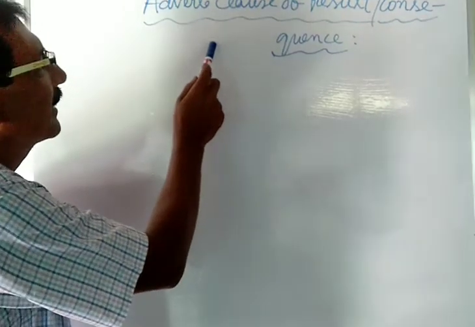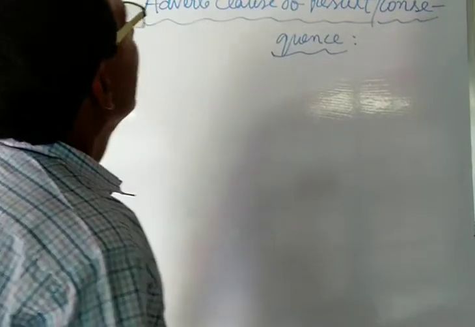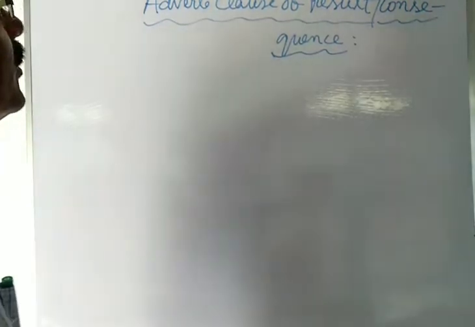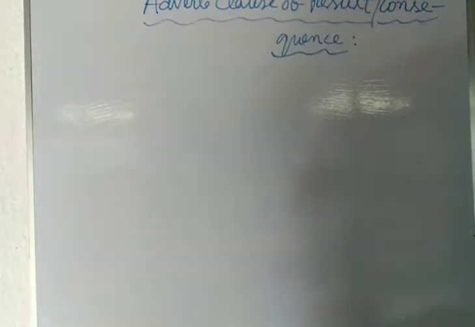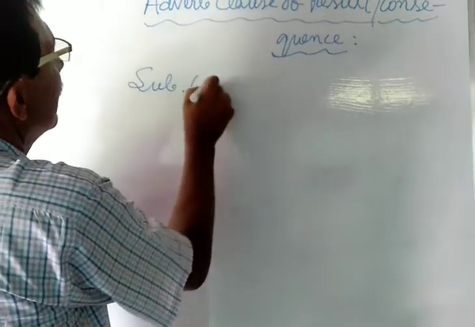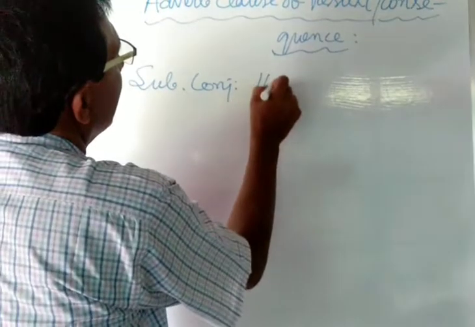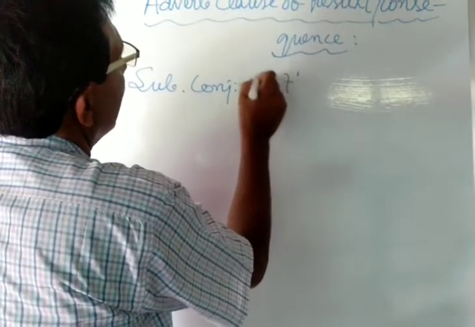Today's topic for discussion is adverb clause of result or consequence. Now see how the adverb clause of result or consequence is introduced with the subordinating conjunction such as that. Subordinating conjunction that is used.